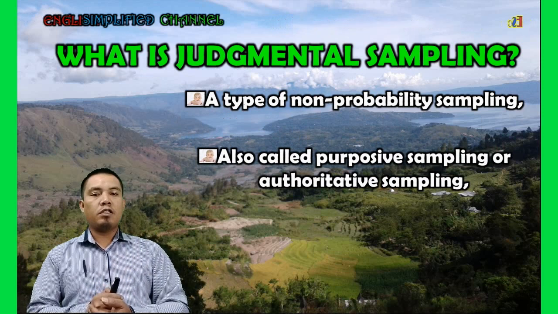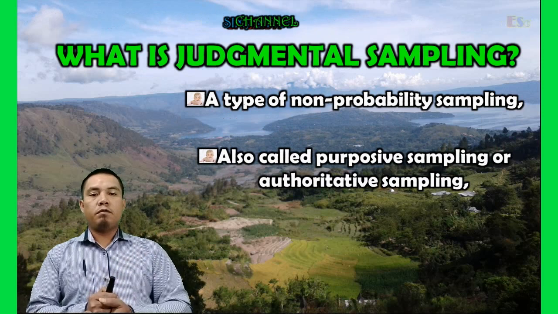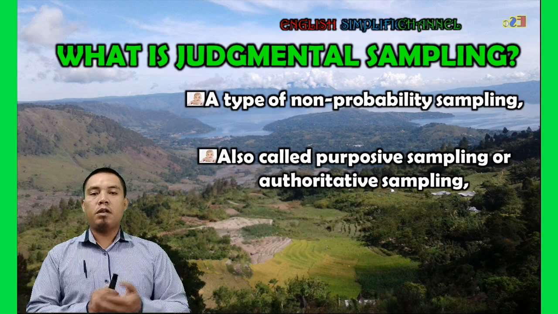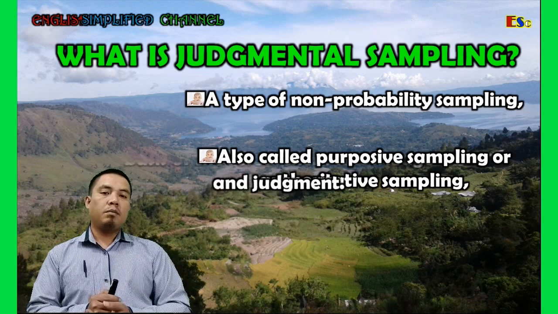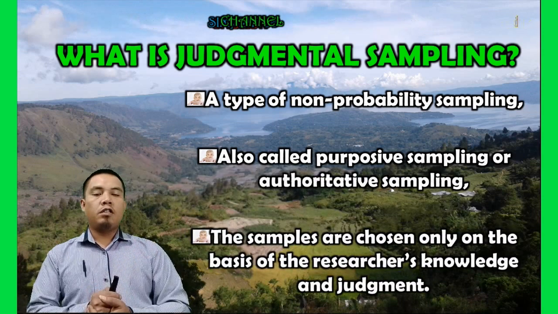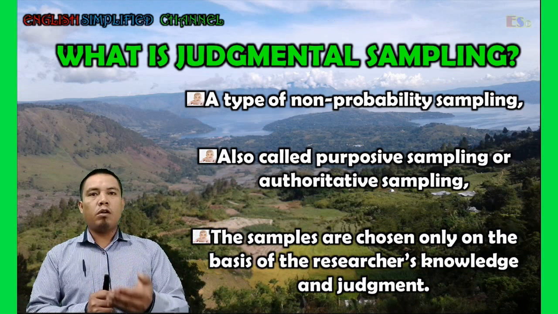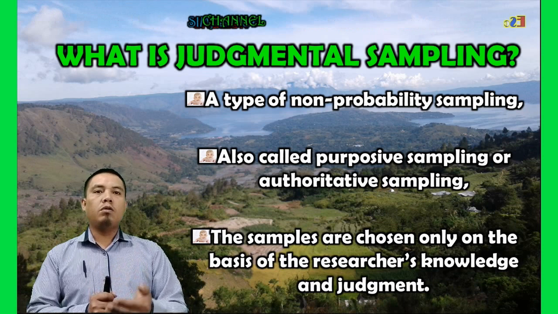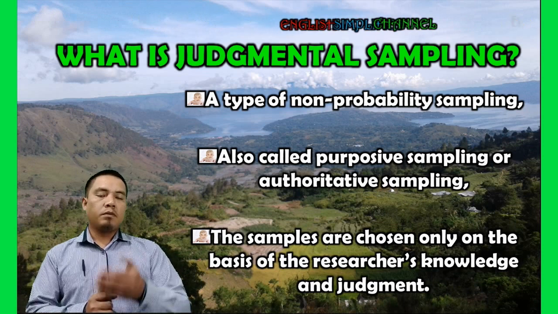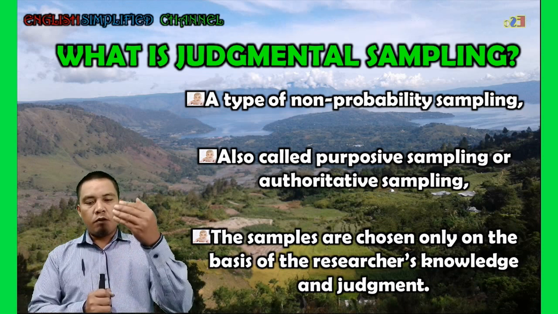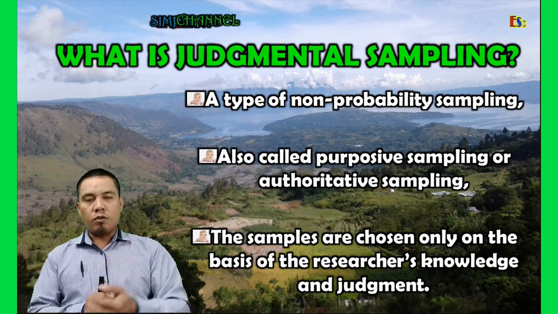This sampling technique is also known as purposive or authoritative sampling technique. And the main point of the sampling technique is the samples are chosen only on the basis of the researcher's knowledge and judgment. It means, for example, you are the researcher.